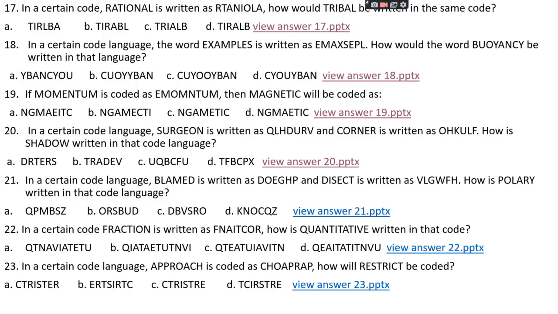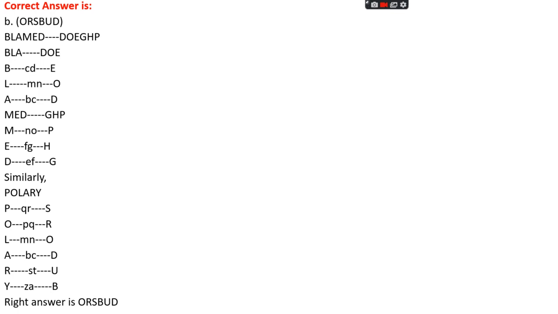Okay. Question number 21. In a certain code language, blamed is written as DOEGHP, and dissect is written as VLGWFH. How is polarly written in that code language? Option A, QPMBSZ. Option B, ORSBUD. Option C, DBVSRO. Option D, KNOCQZ. The right answer is option B, ORSBUD.